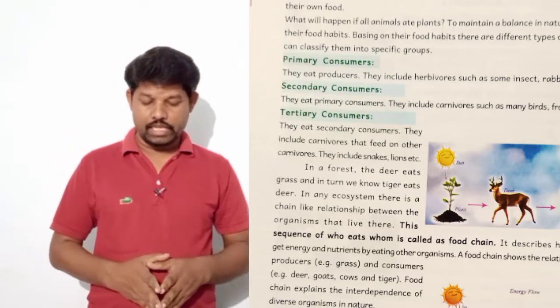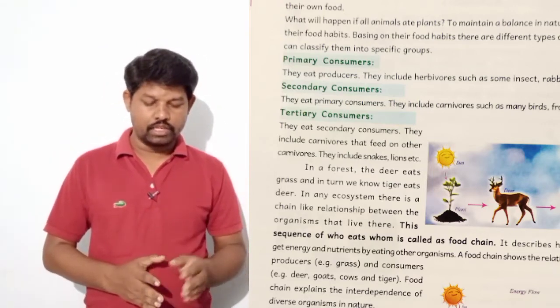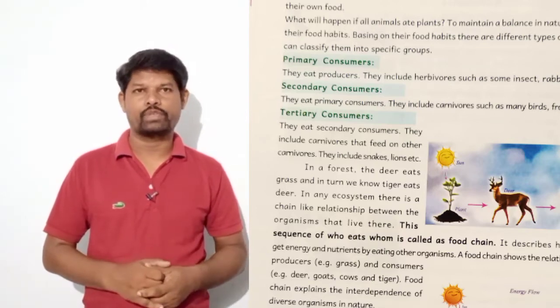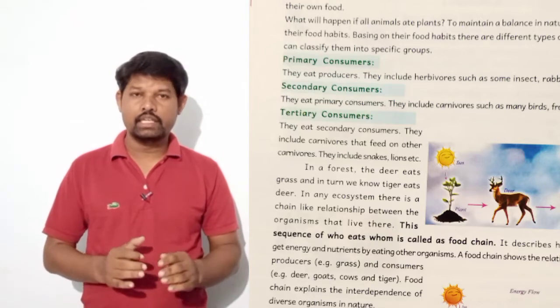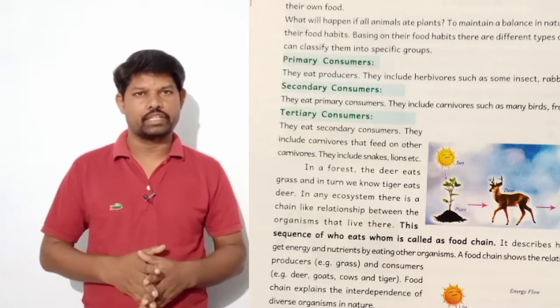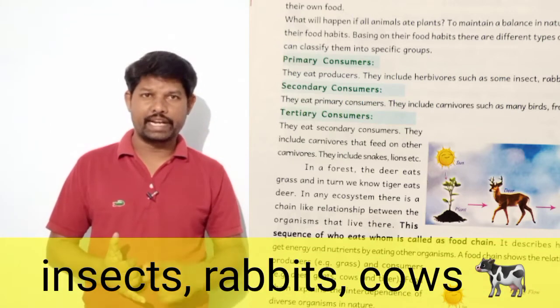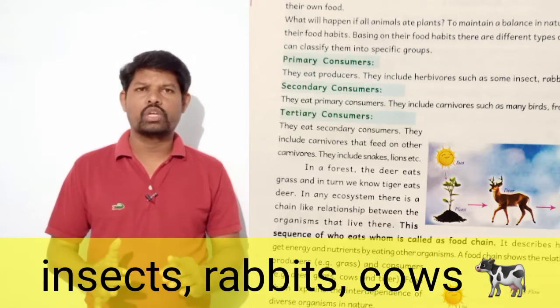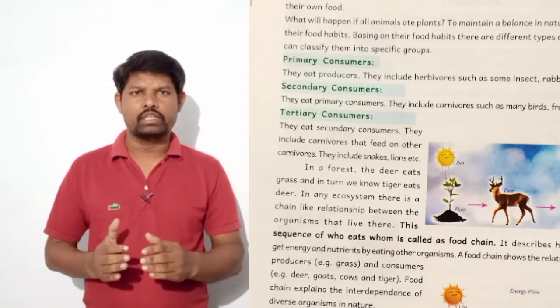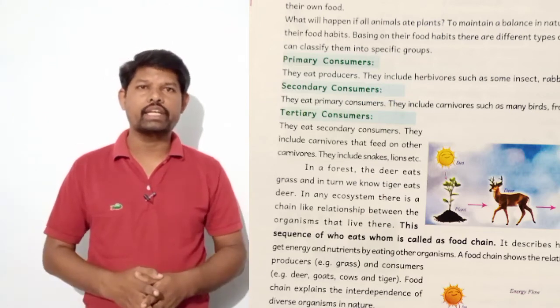They include herbivores such as some insects, rabbit, cow, etc. The animals that have food habits like plants and plant products are all primary consumers.